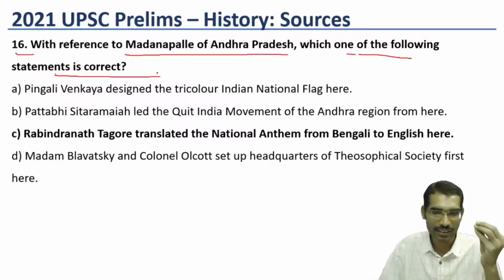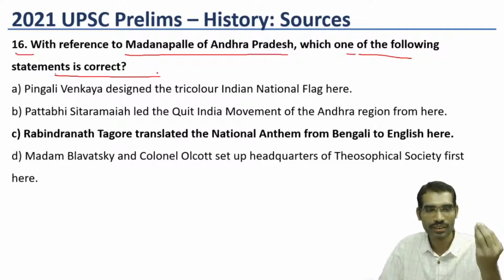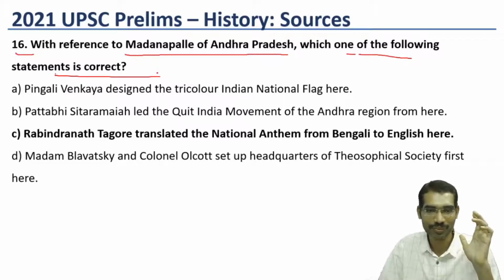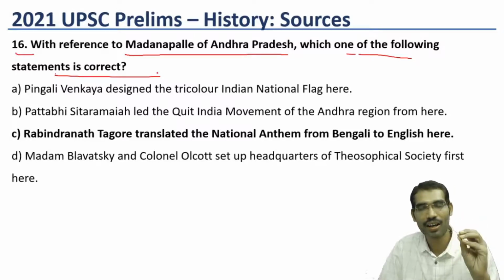But once again, if we know the source, we may sometimes feel ashamed, because sometimes we leave some parts of NCERT lightly. Let us see from which part of NCERT we can answer this question.